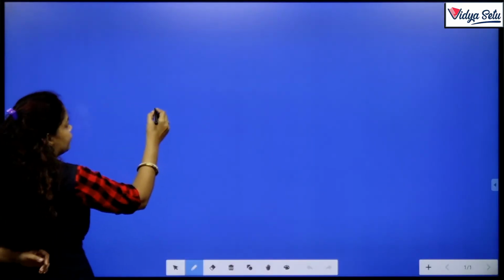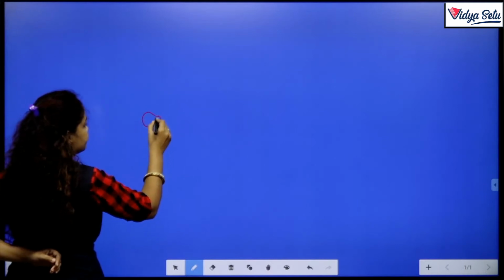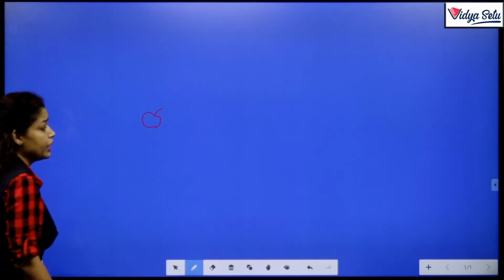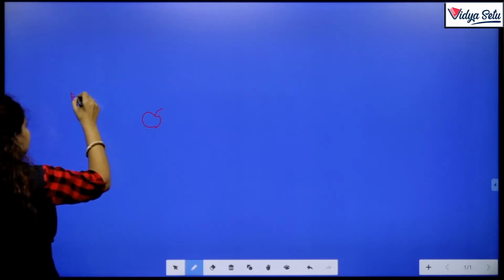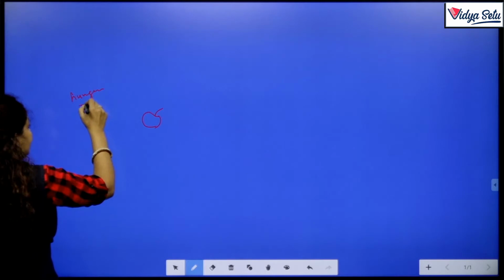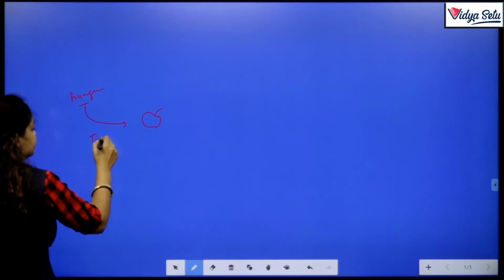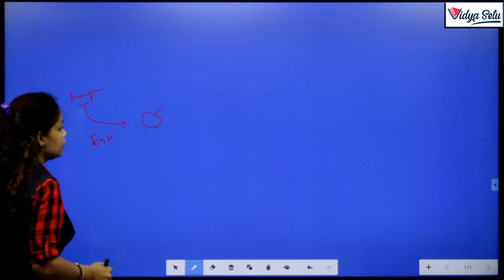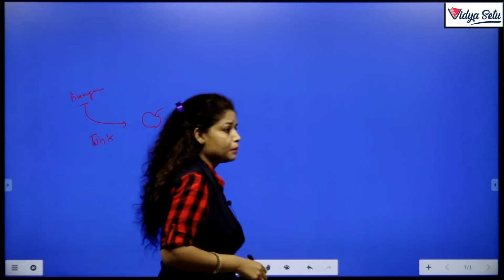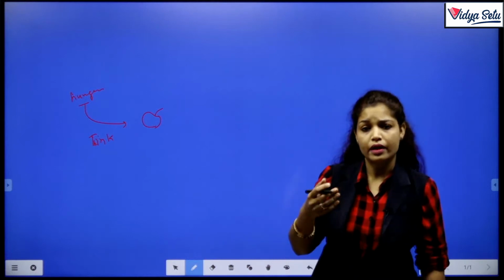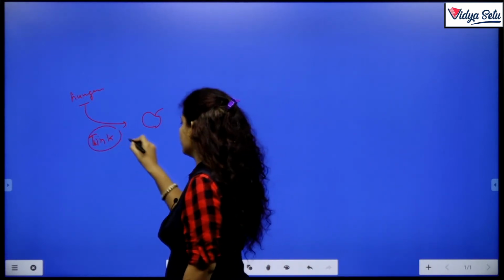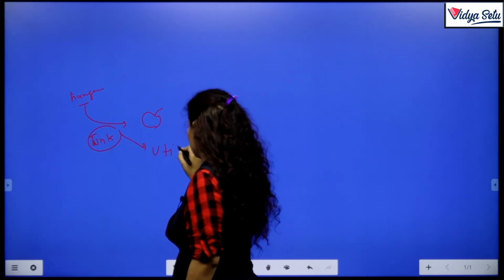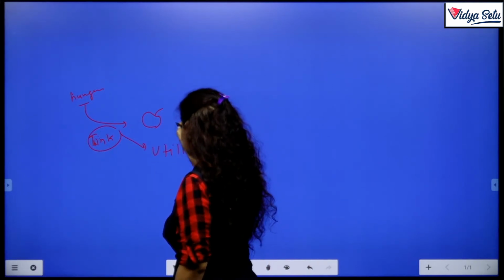So if there is an apple, and I am so hungry, and I think that if I consume this apple, my hunger will be stopped or fulfilled, this thing is utility. After consumption, what I feel is satisfaction.